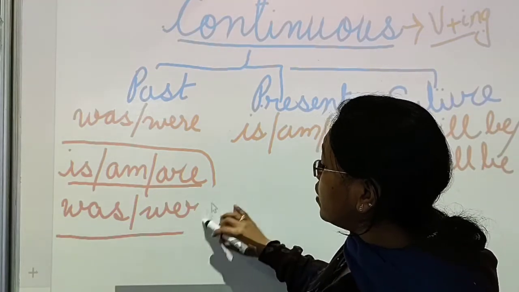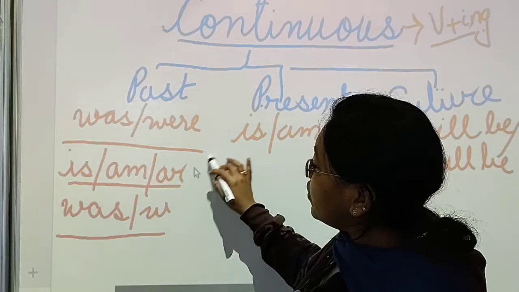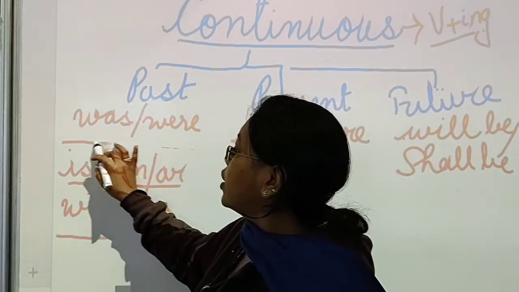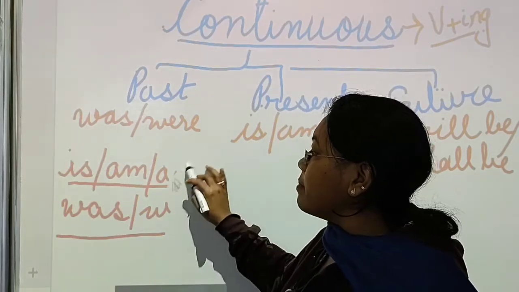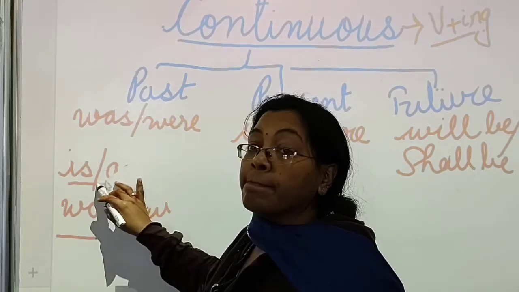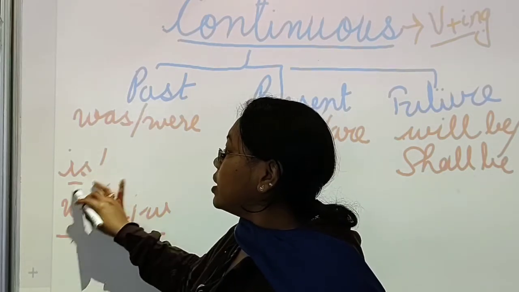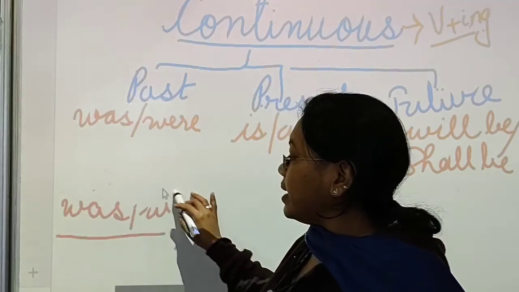Okay, so now first of all let me make it clear where we use is and are. You people know very well where we have to use is and are. We have learned this one. If you are talking about a singular noun, then is.